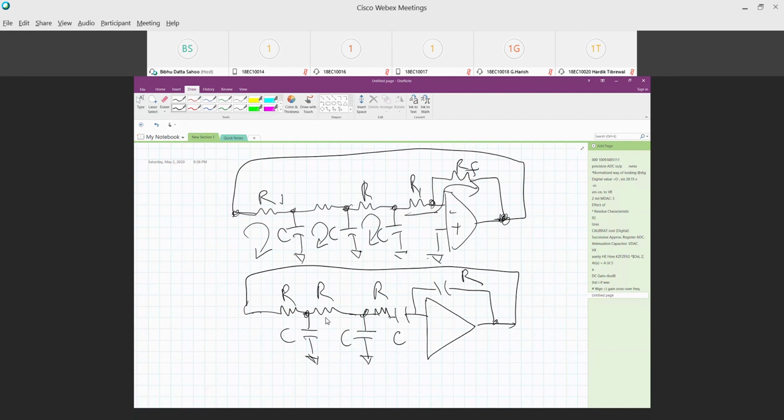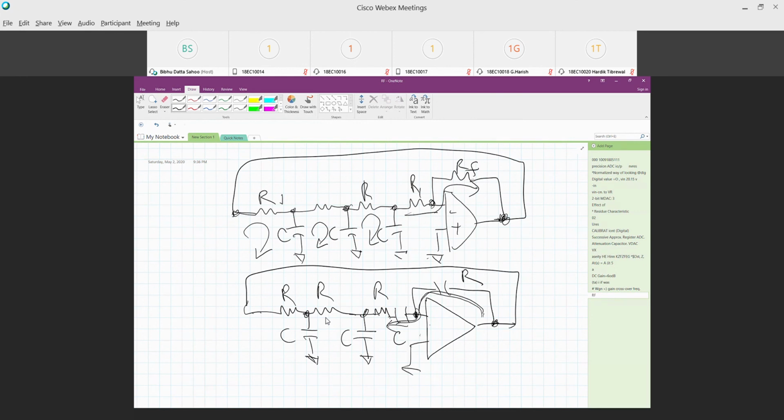Now, if you do this, yes, okay. Theoretically it looks like it is going to work, but you see that you are putting feedback around this amplifier at AC only. At DC, the output of the op amp is not connected to the input, and the op amp is going to become an open loop amplifier at that point. So there is no feedback at DC, and this circuit is not going to work.